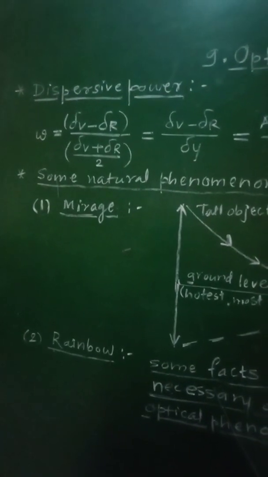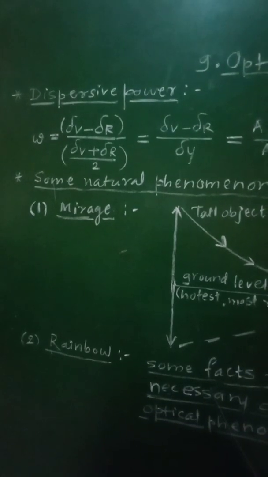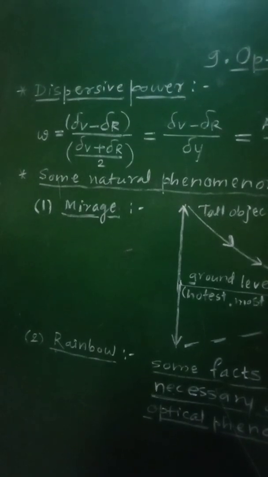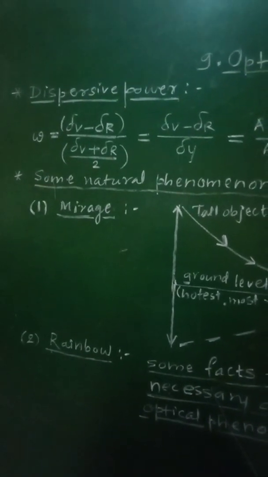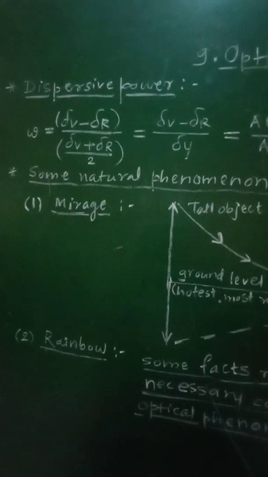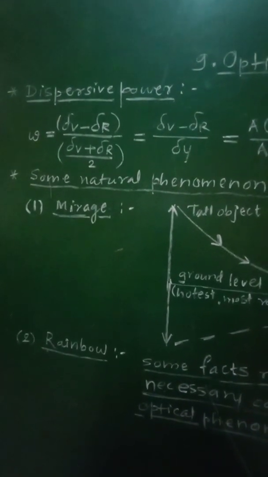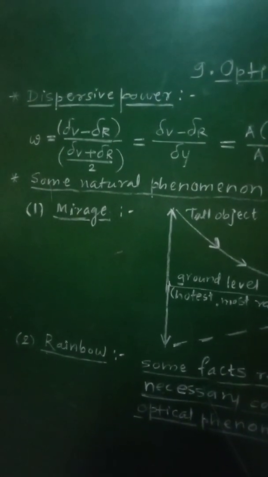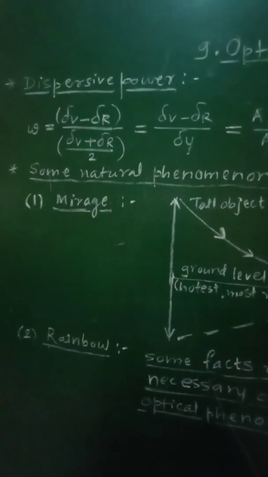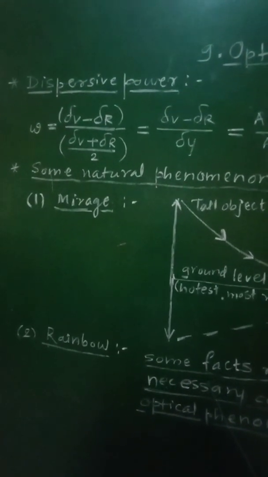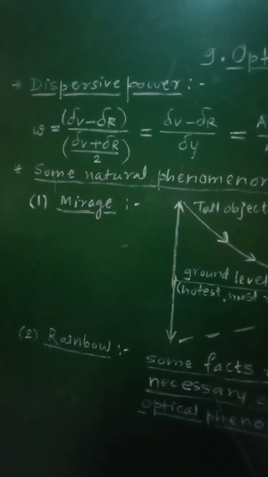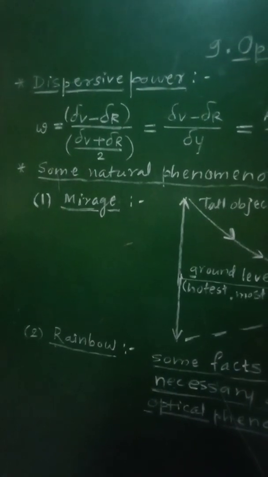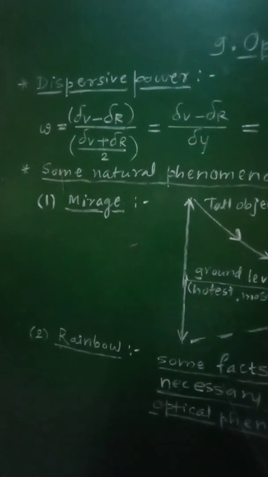Mathematically, it is defined as the ratio of angular dispersion between two colors to the mean deviation for these two colors. The ratio of angular dispersion between two colors to mean deviation for these two colors is called the dispersive power. Thus, for extreme colors, that is red and violet of white light, dispersive power is given as